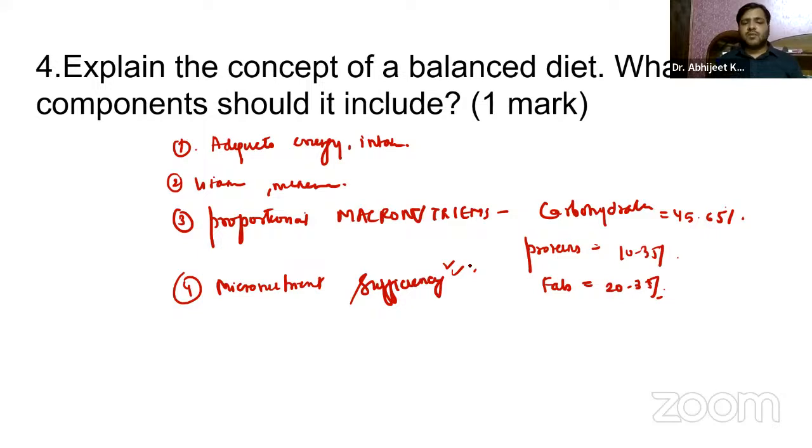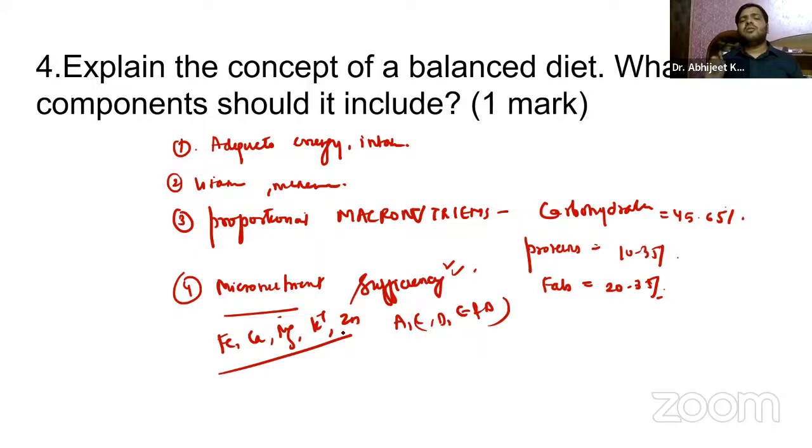So basically vitamins A, C, D, E, and B. And minerals, you already know, we have iron, calcium, magnesium, potassium, zinc. All these minerals and vitamins, the micronutrients, should also be taken. And lastly, we have the hydration, the water intake.